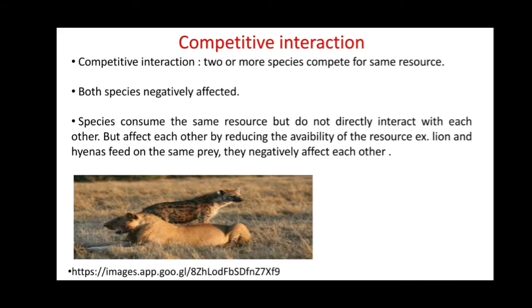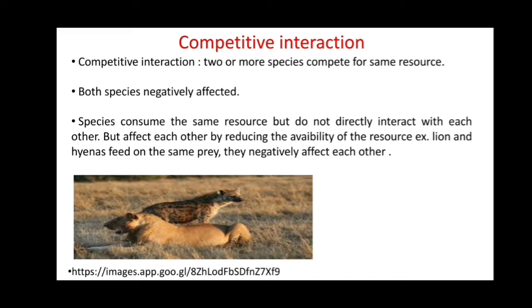Now there are mainly two interactions. The first is competitive interaction. Two or more species compete for the same resources. As we know, because of competition for the same resources, both species are negatively affected. So competition is between two or more species, the same or different species. The species consume the same resources but do not directly interact with each other, but affect each other by reducing the availability of resources. Example, lion and hyenas that feed on the same prey and they negatively affect each other. This is one example.